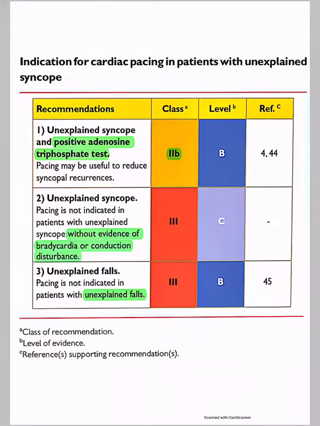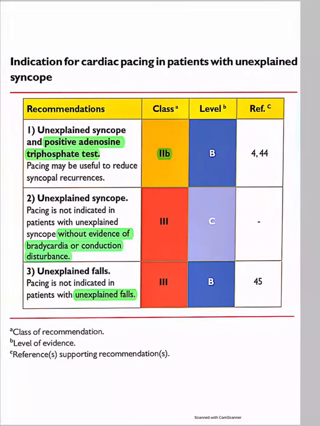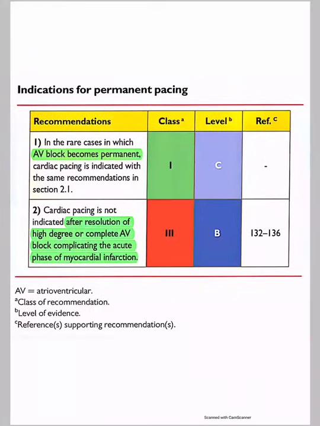And in patients with unexplained syncope, meaning the patient comes with syncope, most of it is either class 2B or 3. Class 2B will be an unexplained syncope and a positive adenosine triphosphate test. In patients with unexplained syncope and without evidence of bradycardia or conduction disturbances, it is a class 3 indication. And for a patient with unexplained falls, it is still a class 3 indication for pacing.